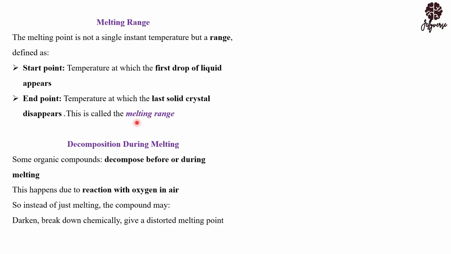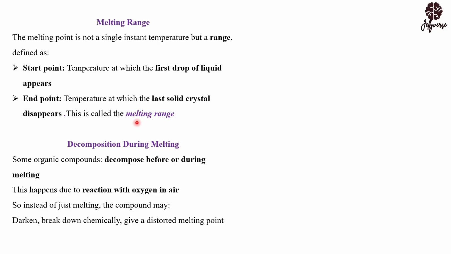So to prevent these irregularities from happening, we have to melt the compound in a condition where we don't have air or oxygen, because oxygen is the one that improves the decomposition of the compound, if it is sensitive.